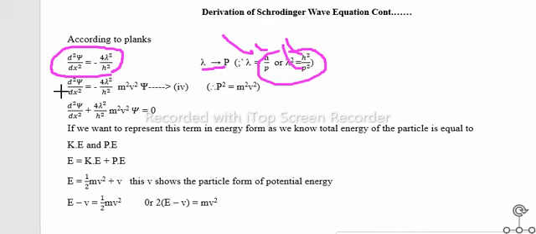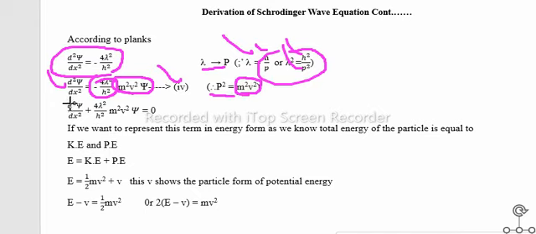So d square psi with respect to x square is equal to minus 4 pi square upon h square m square v square psi. This is equation number 4, since p square is equal to m square v square.